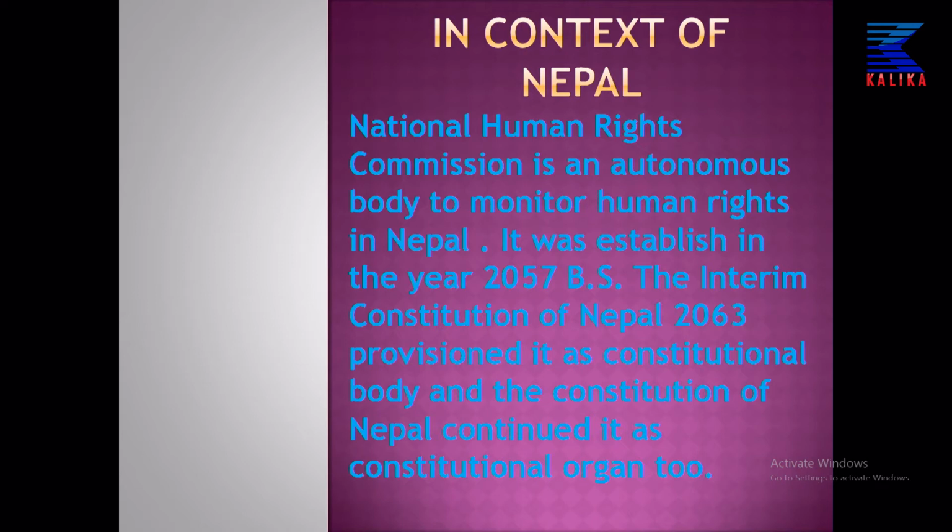Now, in the very beginning, I told you the basic differences between human rights and fundamental rights. In class 7 last year, you studied about the fundamental rights, and the Constitution of Nepal has provision for 31 fundamental rights for Nepalese citizens.